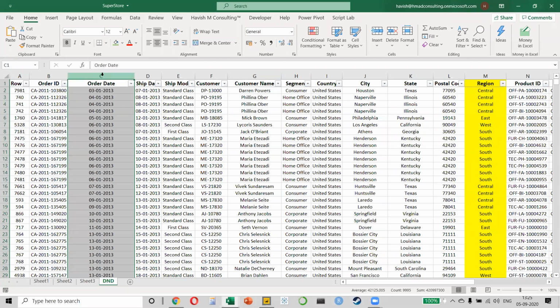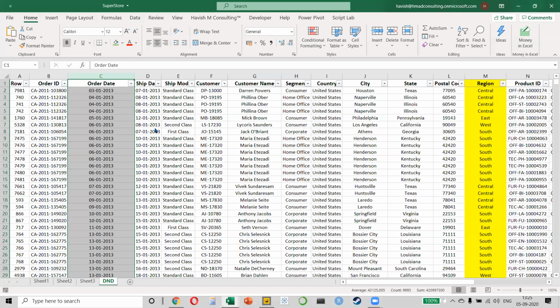A lot of people ask me, Havish, what if a sale has happened on each and every date? Like even at Amazon and Flipkart, they asked me. They said, should we always create a date table even if we have a sale happening on every date? You know what I tell them? Yes, you should. You know why? Is it necessary that every segment is selling on every date? Obviously not. As a business, of course, Flipkart is selling something every day. But isn't it possible that there was one day on which there was no fridge that was sold? It's unlikely, but it's definitely possible, isn't it? And that is the reason you want to create a date table. And now I want to show you how to do that.